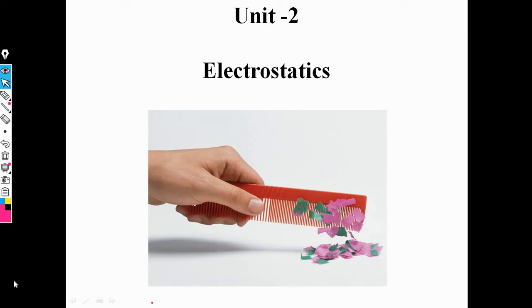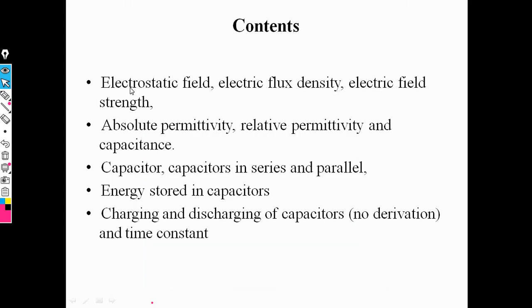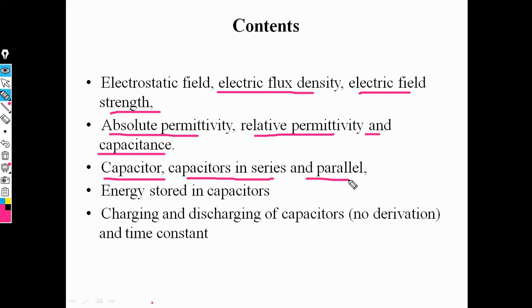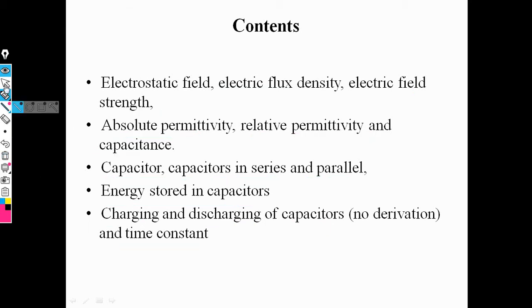The concept of electrostatics field. These are the contents in unit number 2 part A, that is electrostatics field: electric flux density, electric field strength, absolute permittivity, relative permittivity, and concept of capacitance. Then working principle of capacitor, capacitors connected in series and parallel, energy stored in capacitor, and charging and discharging concept of capacitor with respect to time constant. These are the contents in electrostatics field.